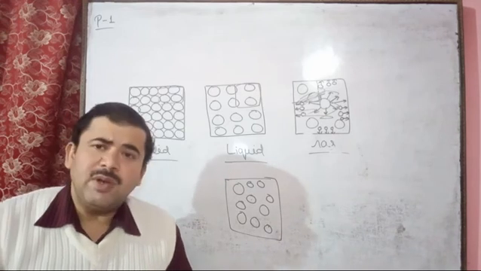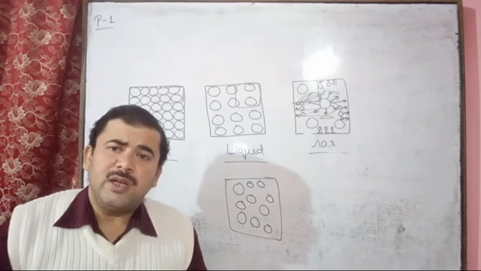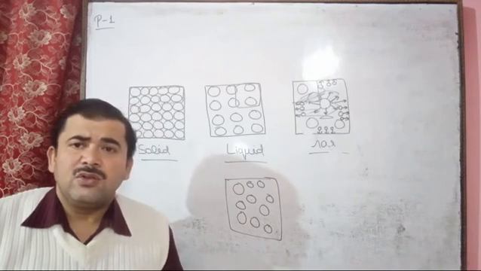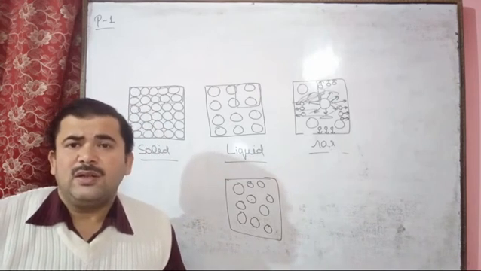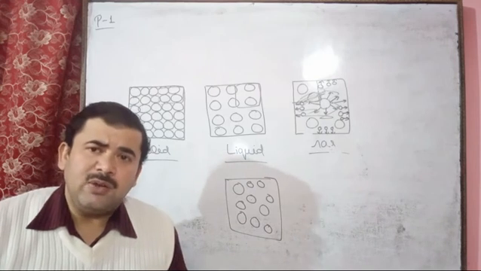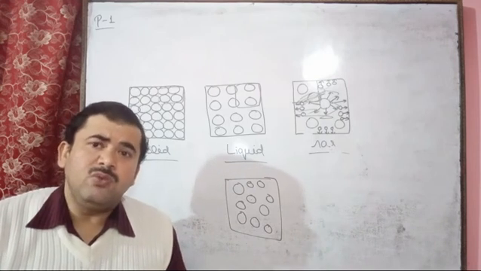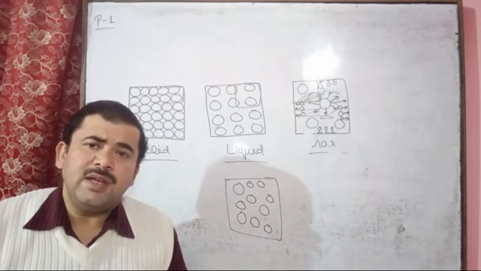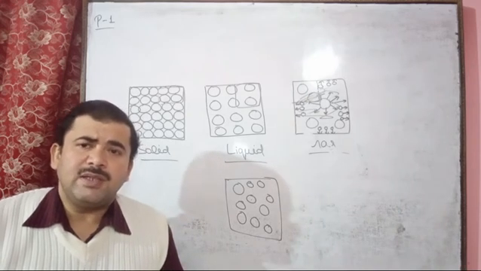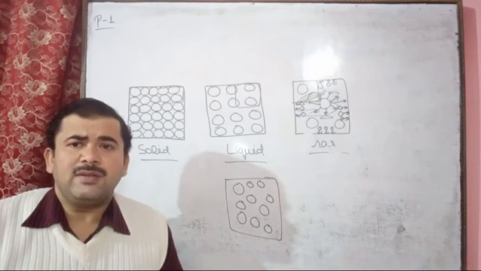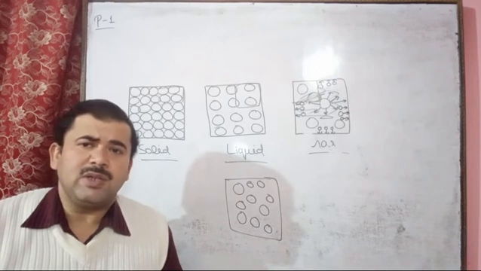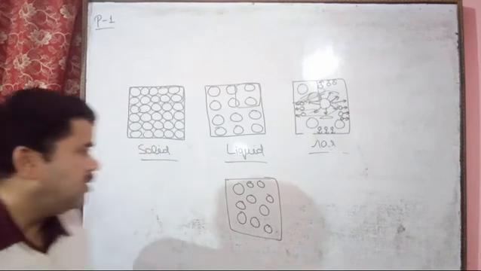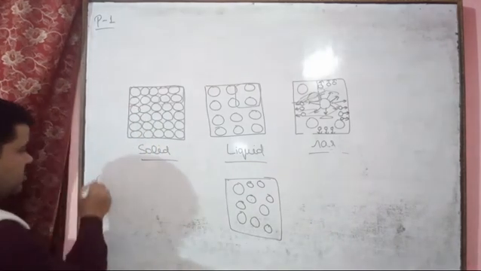Here temperature, we know that the units of temperature are degree Celsius and Kelvin. Degree Celsius we can change into Kelvin by adding 273, and Kelvin we can change into degree Celsius by subtracting 273. Suppose 0 degree Celsius.